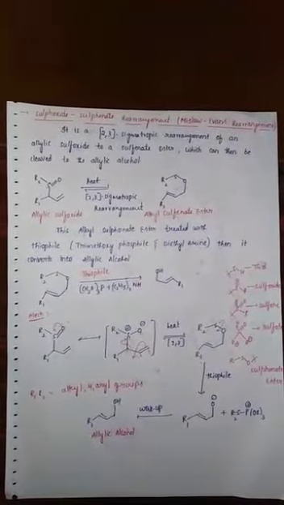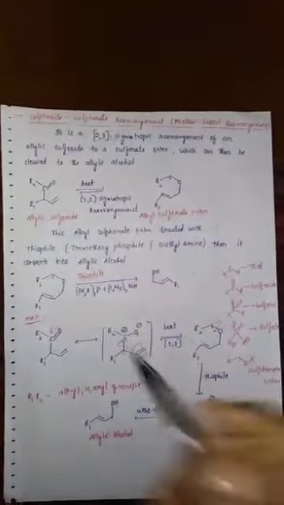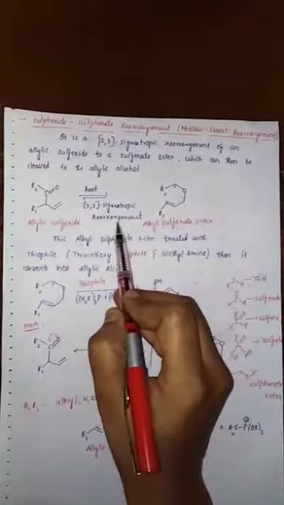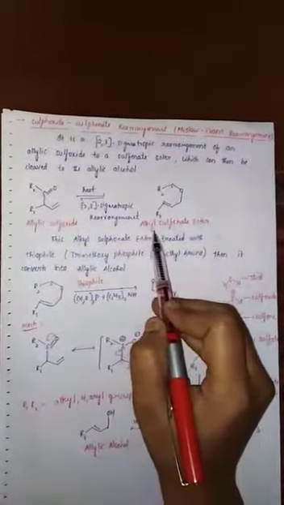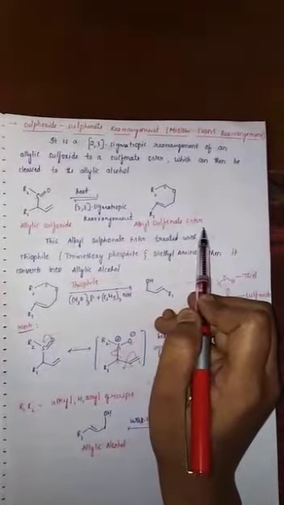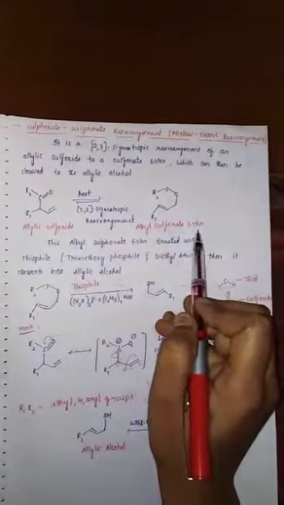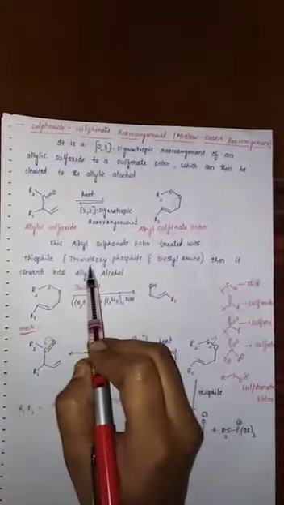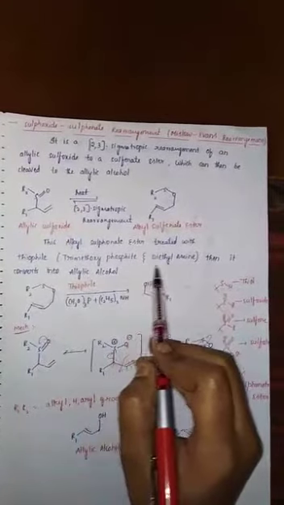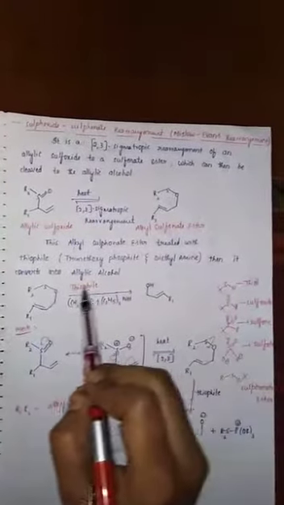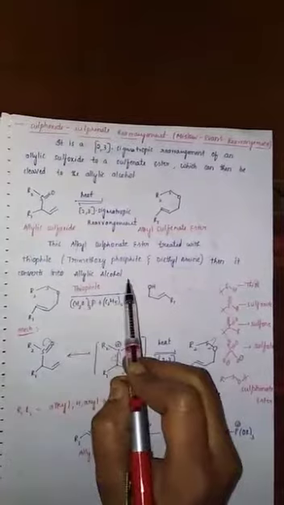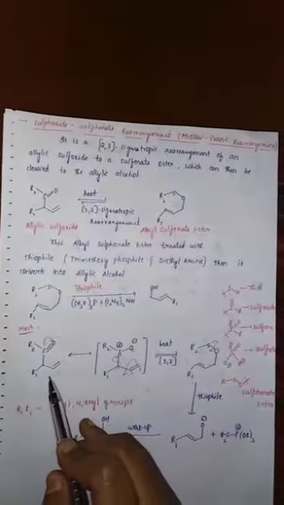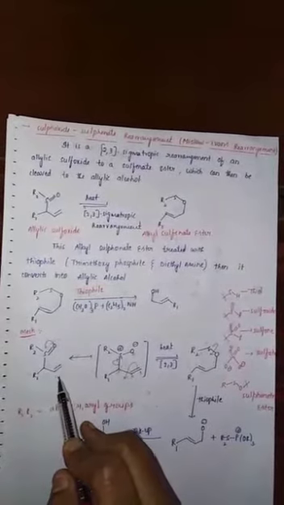form allylic alcohol. First, we consider allylic sulfoxide. It undergoes 2,3-sigmatropic rearrangement to form alkyl sulfenate ester. This alkyl sulfenate ester is treated with a thiophile. A thiophile is a combination of trimethyl phosphite and diethylamine. Then it converts into allylic alcohol. This is the general mechanism. This is allylic sulfoxide.